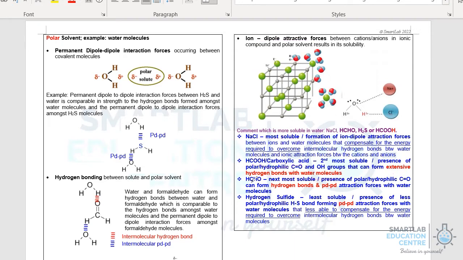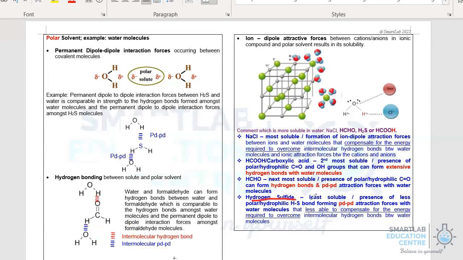Finally, if you take a look at HCHO, that will be the next most soluble. You will find that HCHO can form a combination of both intermolecular PD-PD and intermolecular hydrogen bond. I'd like to highlight here that this is a hydrogen bond because these two hydrogen atoms are electron deficient, or protonic, since they are bonded to the highly electronegative oxygen. While the hydrogen atom bonded to the carbon in HCHO is not electron deficient, it could only form intermolecular PD-PD with the water molecules.